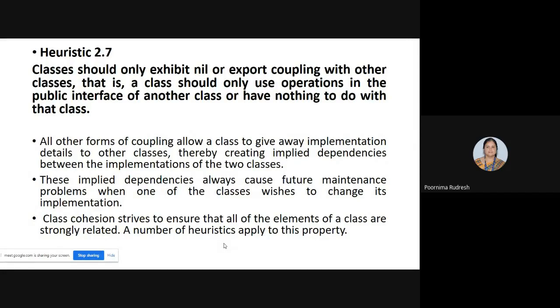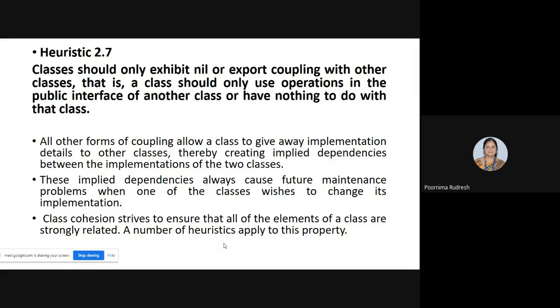In nil coupling and export coupling, those implementation details are not available. Hence, whenever classes are created, they should exhibit only nil or export coupling. All other forms of coupling allow a class to give away implementation details to another class, thereby creating implied dependencies between the implementation of two classes.